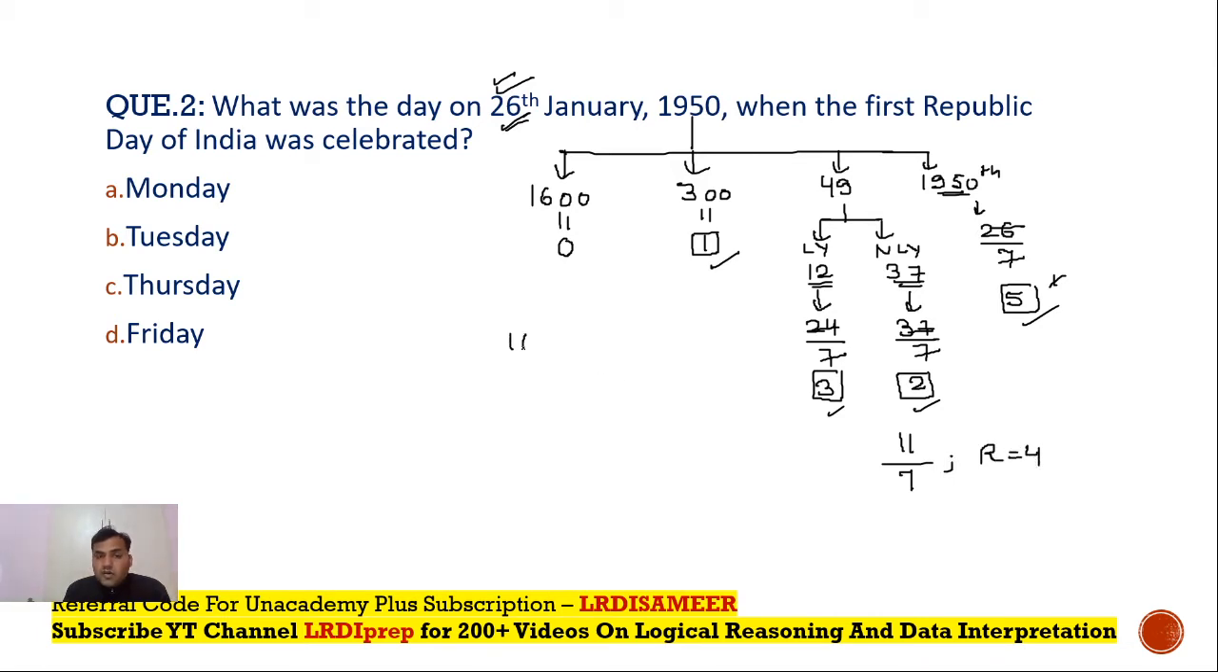Now, one odd day means if odd days are one, then the day is Monday. For two, it's Tuesday. For three, it's Wednesday. And for four odd number of days, it would be Thursday. So C option is the correct answer to the question, right?